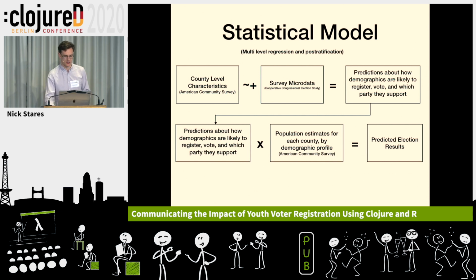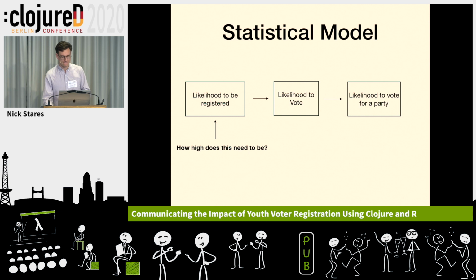Let's break the predictions about demographics down a little bit more. We need these 3 pieces of information to feed into each other. The likelihood to be registered has to feed into the likelihood to vote, because you have to be registered to vote. And then that has to feed into which party you're likely to vote for.